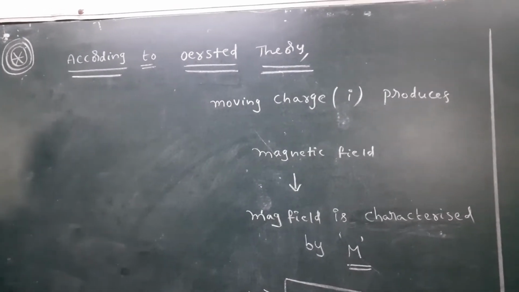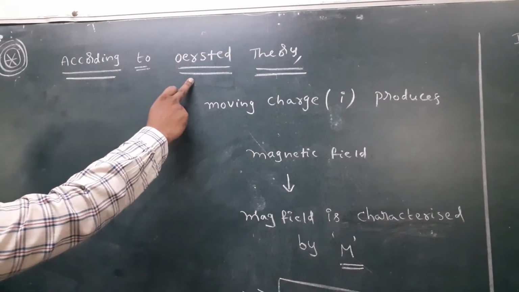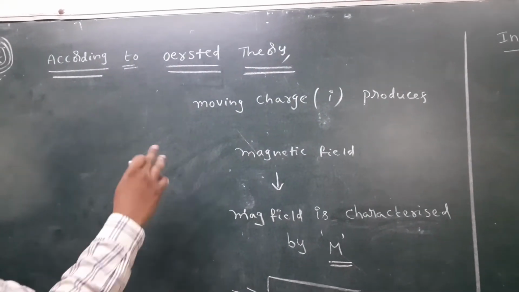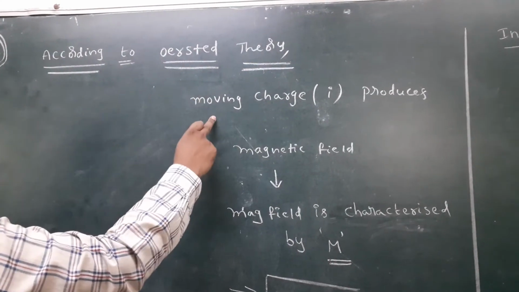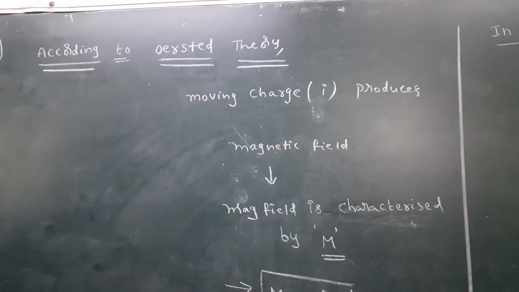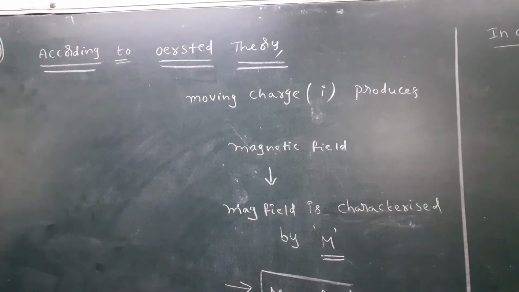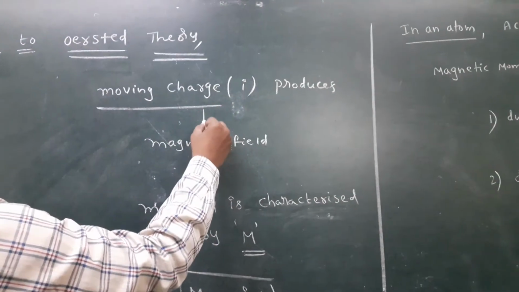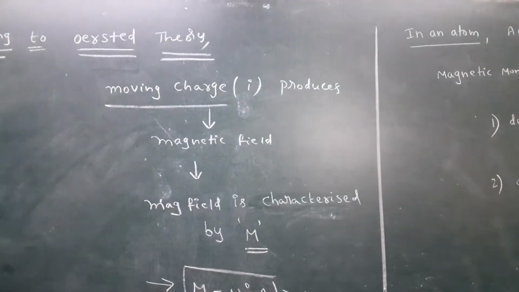Today I discuss Aristotle theory. It is important for electricity. According to Aristotle theory, moving charge produces a magnetic field. That means charge must be in motion to produce a magnetic field.